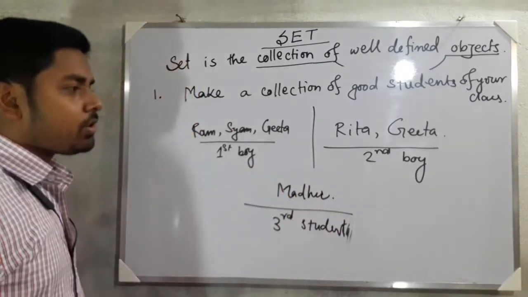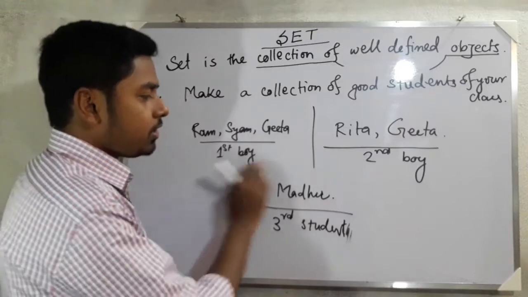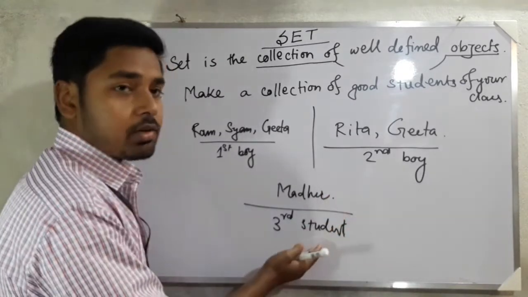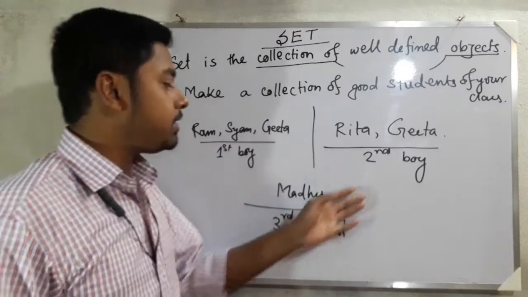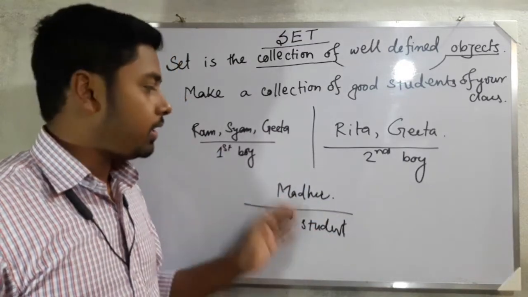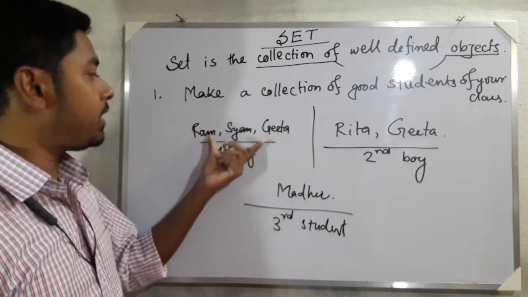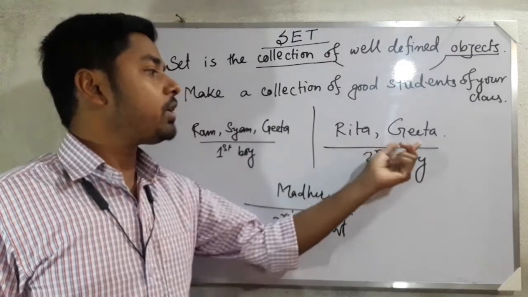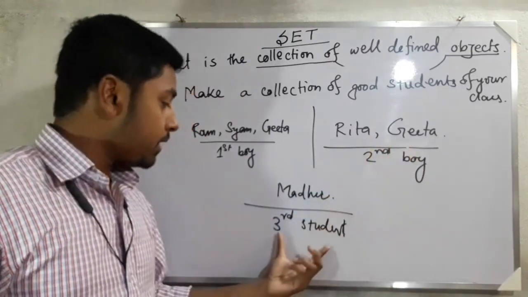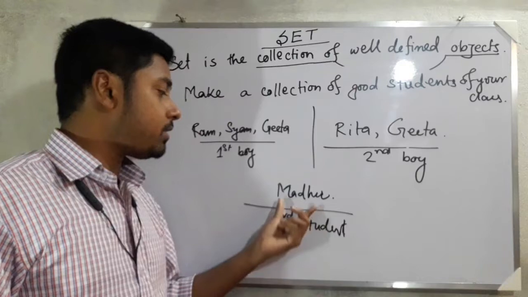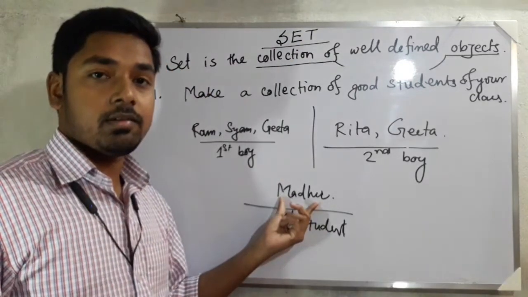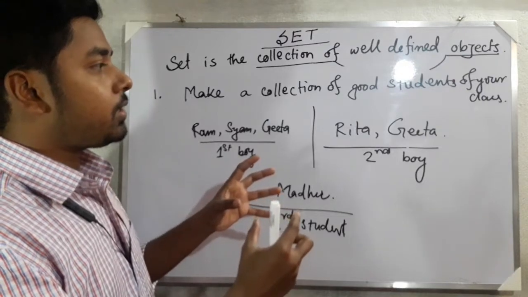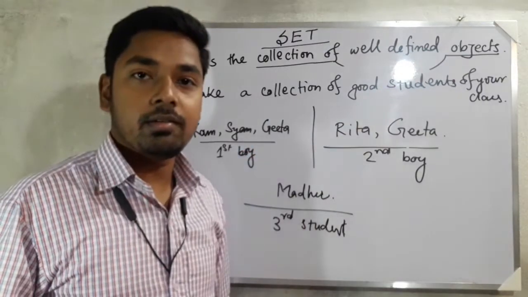Now you can see here we have taken suggestions from only 3 students, and they have given different suggestions. The first boy gave 3 students, the second boy gave 2 different students, and the third student also gave a different suggestion. So how can you collect the names of the good students?